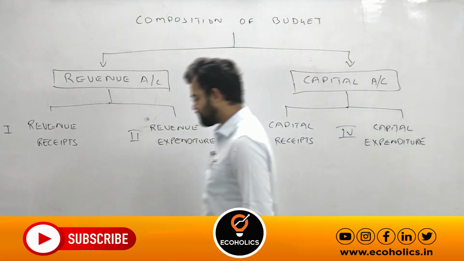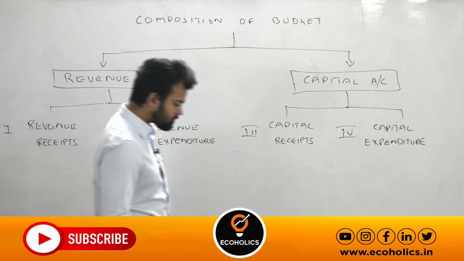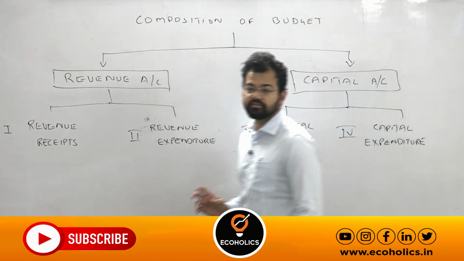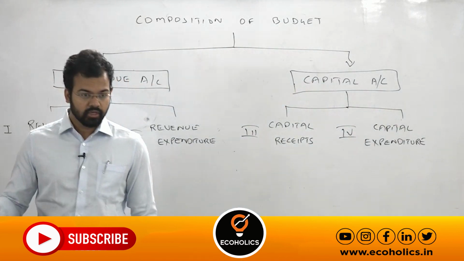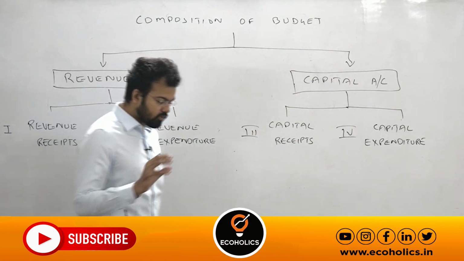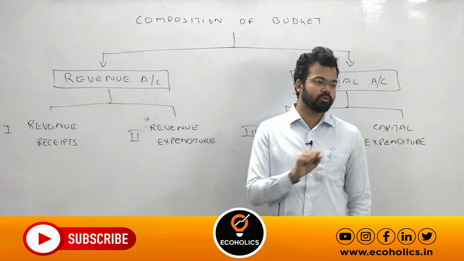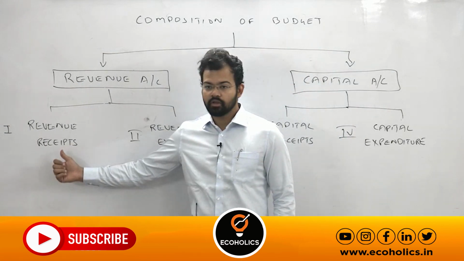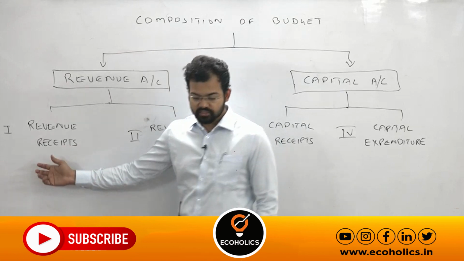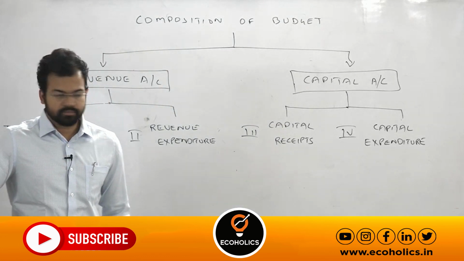There are two types of revenue receipts. Now you know what tax revenue is, because we have extensively discussed all the tax revenues. So under tax revenue, there are two important divisions, direct tax and indirect tax. So whatever amount the government collects from all the taxes imposed all over the country will go to the revenue account under revenue receipts. Okay, is that clear? They can ask this in a statement, obviously.